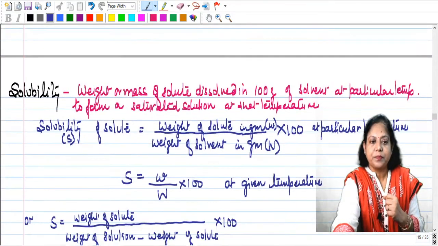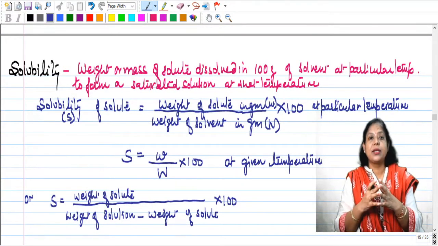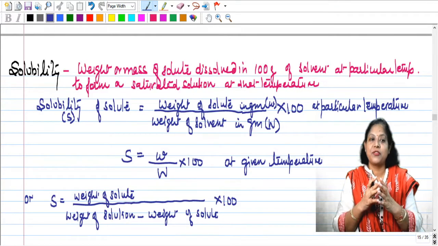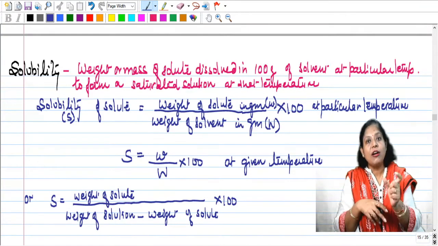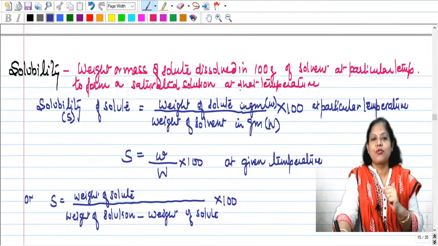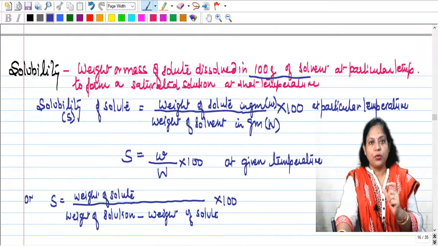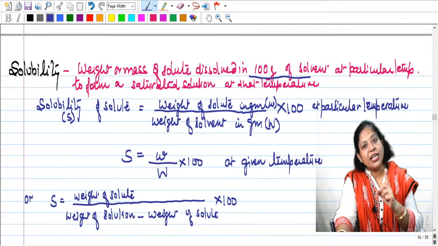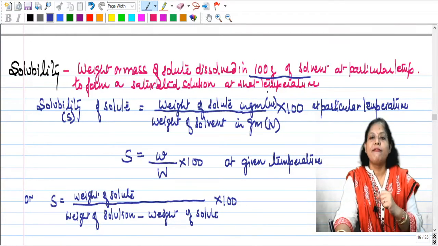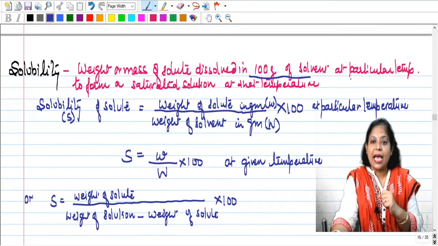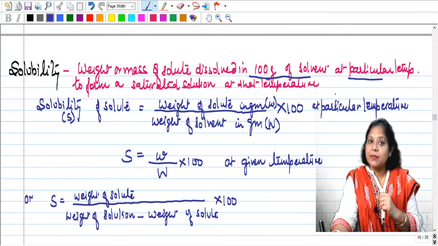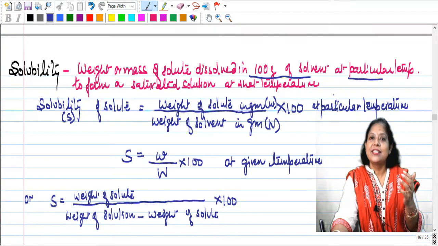Okay, now what do you mean by actual solubility in terms of chemistry? So solubility means the weight of substance or mass of substance that is dissolved in 100 grams of solvent. So how much solute you took, and how much dissolved in 100 grams of solvent, is known as solubility at a particular temperature. Why at a particular temperature? Because with the increase in temperature, there is more dissolution of solute.